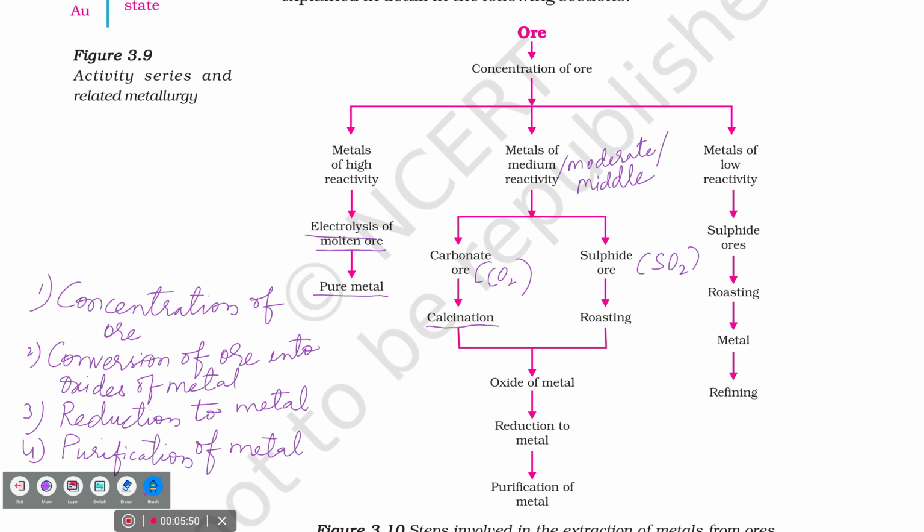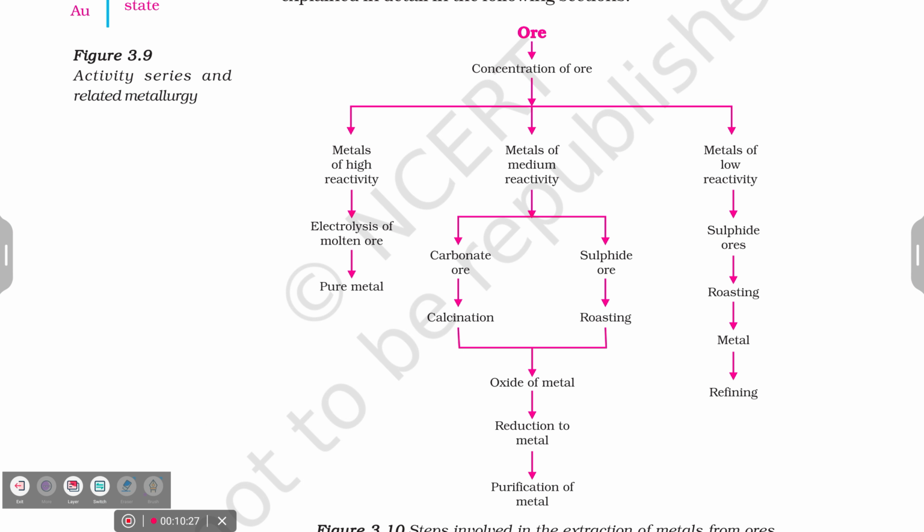Same way here, we can see carbonate ore. Which method is used here? Calcination. For sulfide ore, roasting. Remember, calcination is nothing but for carbonate ore. So look at the board.